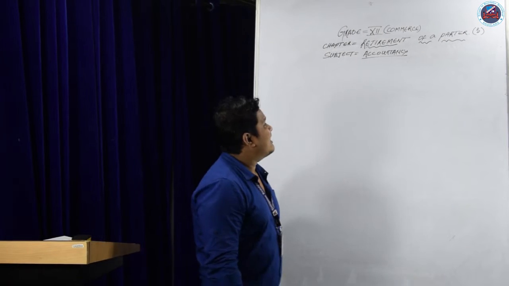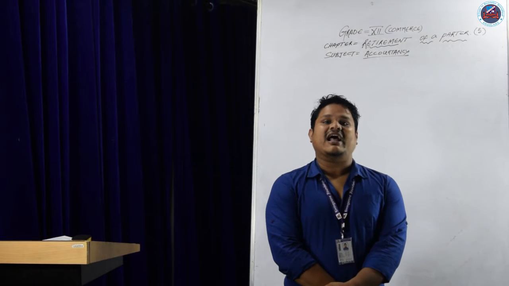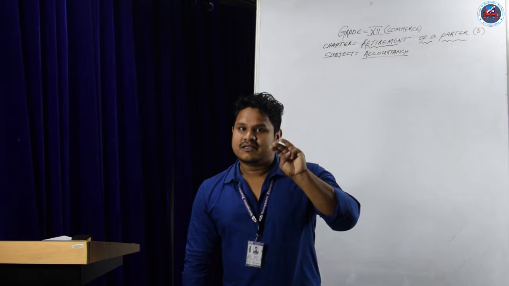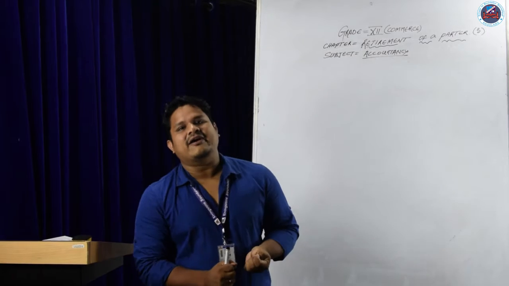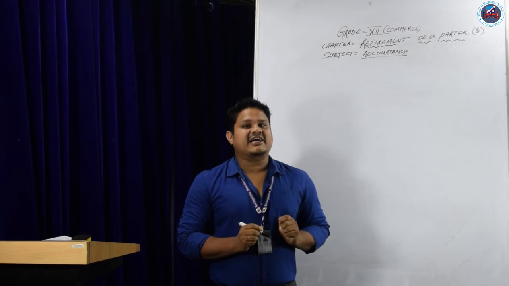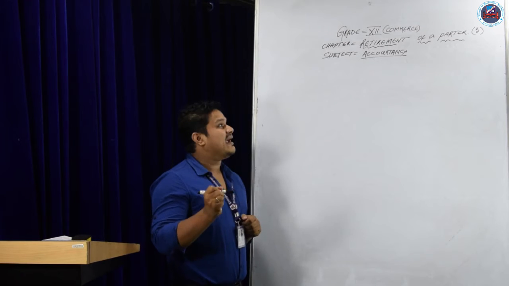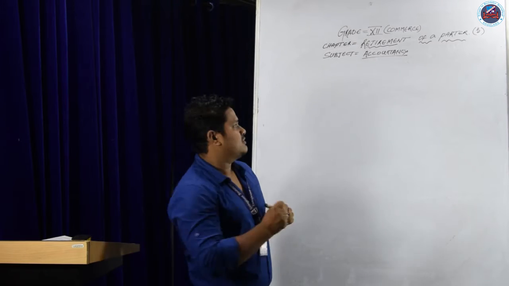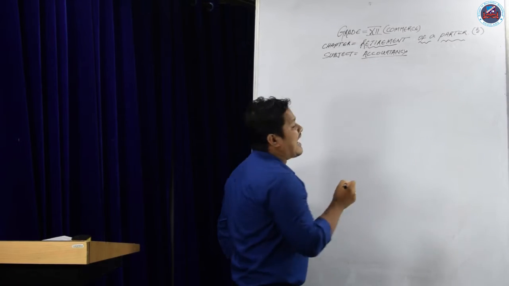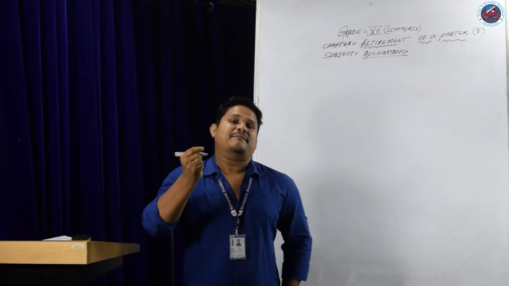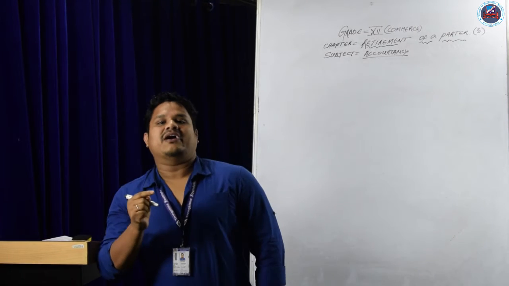Today we are going to start partnership, that is retirement of a partner, chapter 3. In the last class we have learned about the admission of a partner. Today we learn about the retirement of a partner. So what is the meaning of retirement? Retirement means when a partner retires from the business.